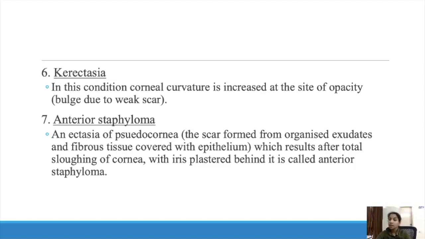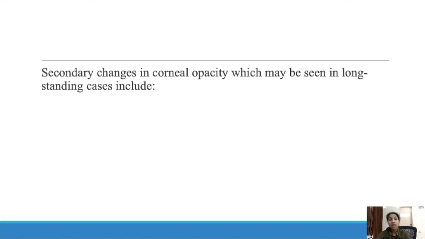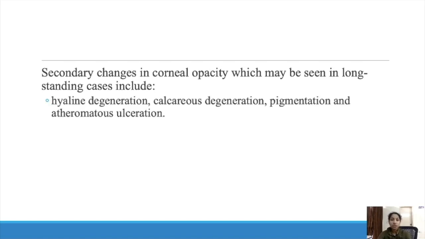So these are the types of corneal opacity or corneal scarring. Then secondary changes in the corneal opacities: if it is seen in long-standing, chronic cases, then secondary changes will be seen. They are hyaline degeneration. Hyaline degeneration, you know, right? There is a connective tissue degeneration, that is known as hyaline degeneration.